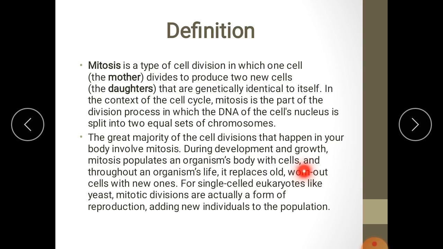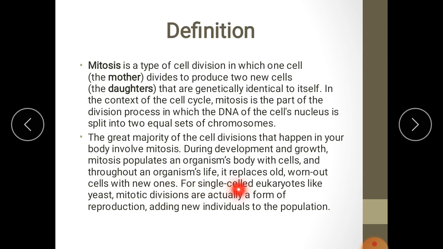Our body cell number is trillions together. All these cells have come from a single diploid cell, the zygote, after the fusion of male and female gametes. So through which type of cell division? Mitosis. And throughout an organism's life, it replaces old worn out cells with new ones.